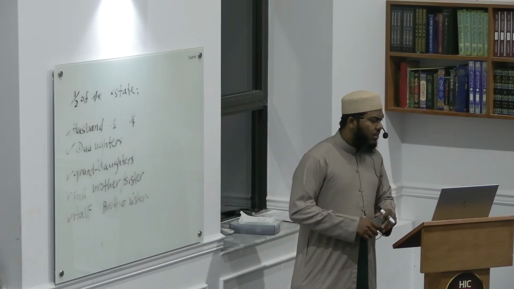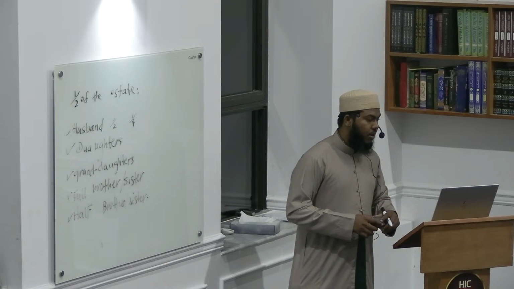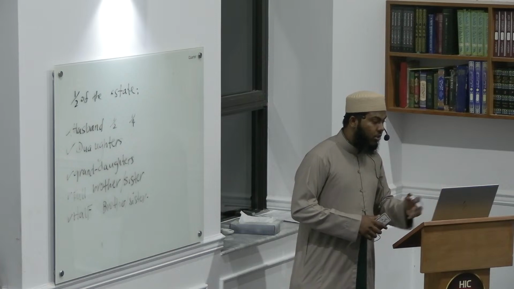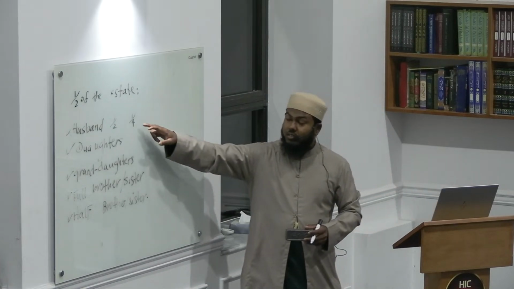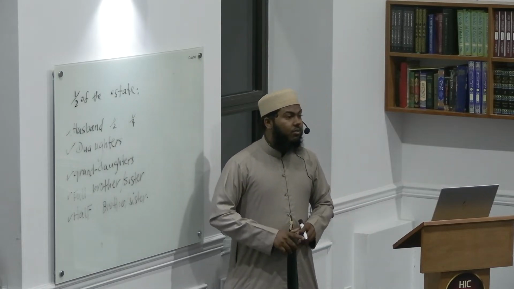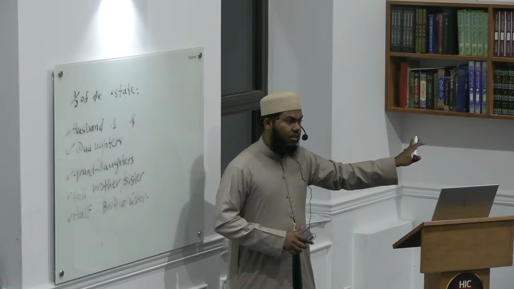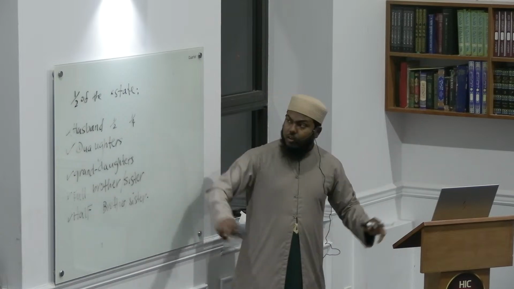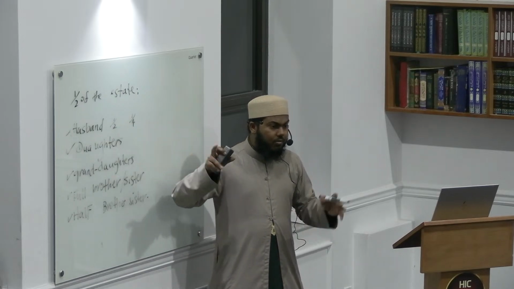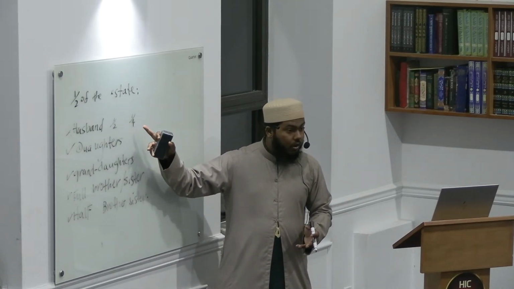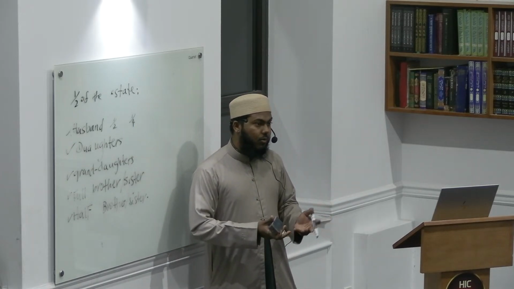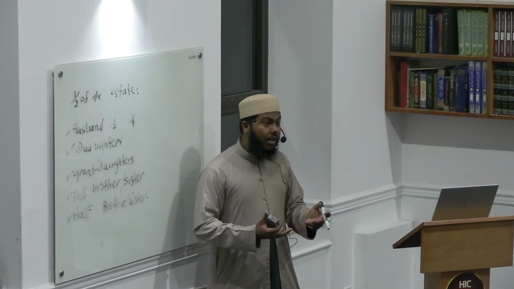Now, it is not necessary that the children of the deceased wife be the children of the inheriting husband. Even if they are children of a previous marriage, the husband's share of inheritance will still be 1/4. What do I mean by this? Sometimes the wife had a previous marriage and had children. As long as she had children, the husband will receive 1/4 of the estate. He will no longer receive half. So there are different scenarios that determine whether the husband receives 1/4 or a half. That's why when you go to work out your estate with someone who is doing the inheritance, he will ask you all these questions.